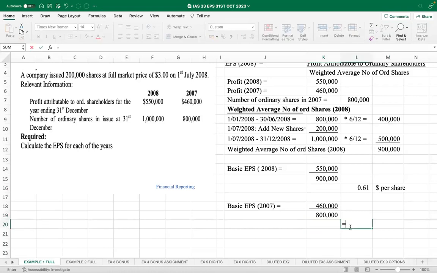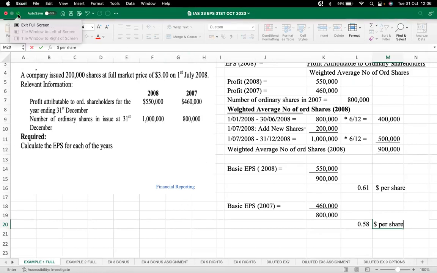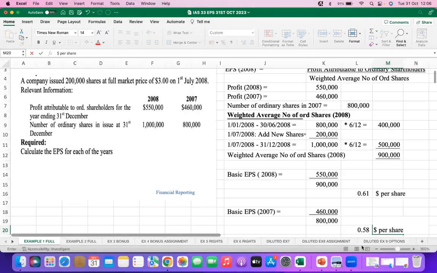The basic EPS will be 460 divided by 800, which, rounded off, gives us $0.58 per share. So that's the first example on how to calculate the basic EPS.